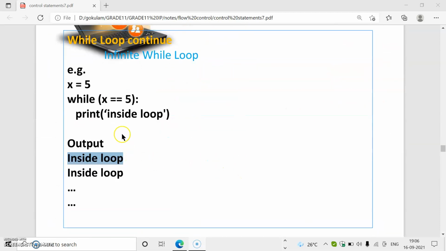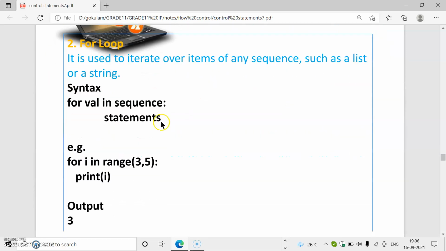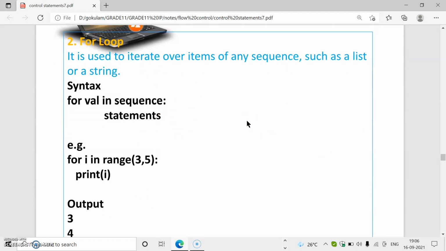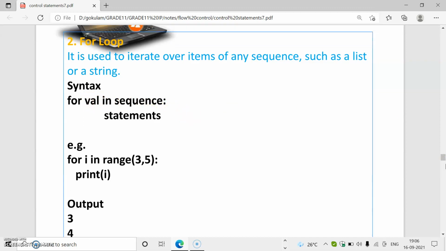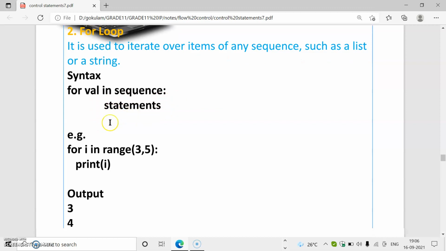Initialize means we are giving x equal to 5, which is known as initialization. In the for loop syntax itself, we can give initial values or we can give the increments. So the syntax of the for loop is, we have to use the keyword for, then a variable name, then in sequence. In sequence means there is a function. Normally we will use a function known as the range function. By using this range function, automatic increment takes place. So let's study that range function. So, for value in sequence, then colon, then statements.